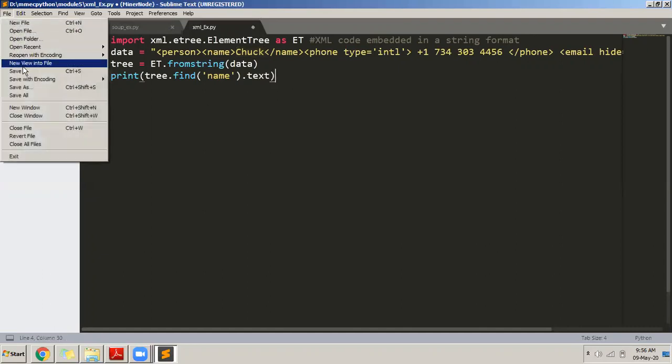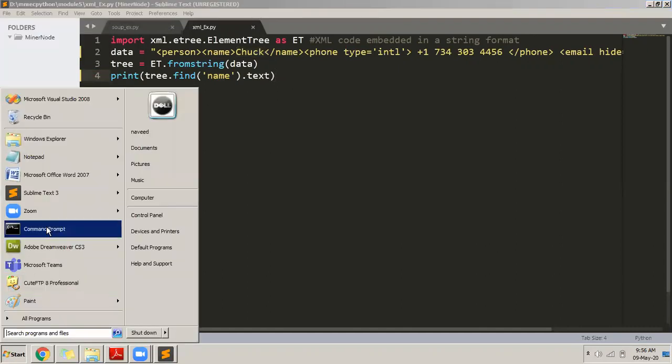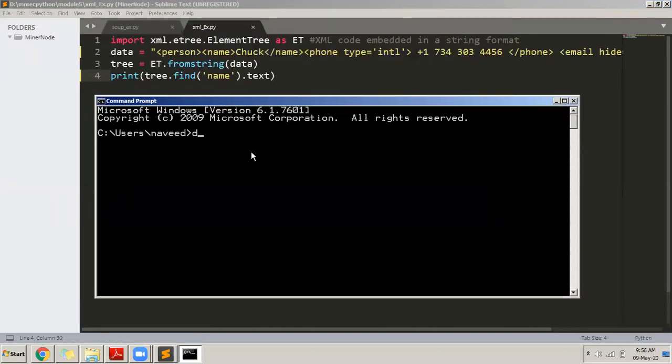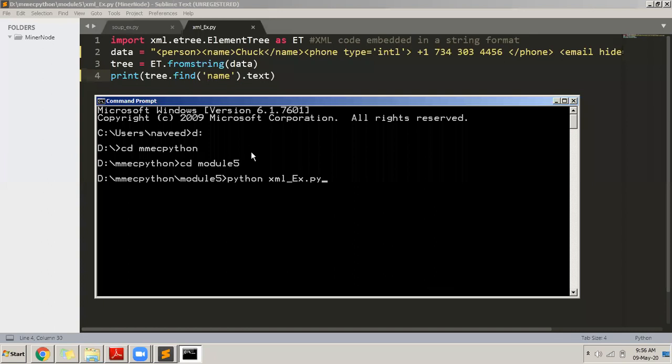Okay, so File, I'll save this. I will go to the command prompt, and then I will execute this program. Python XML example.py, enter.